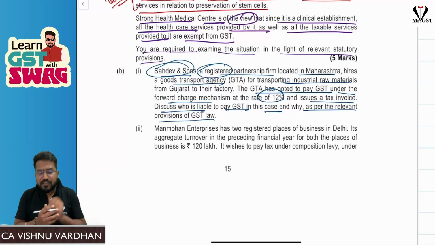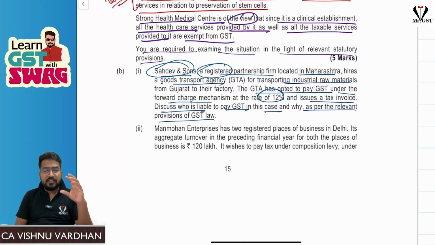Here the GTA, whatever it is doing, is absolutely correct and they can proceed with forward charge mechanism, no problem with that. Okay, that is the point. Next, as I was telling in the introduction, when you are presenting the answer here, first you should write the provision clearly. What is the provision?